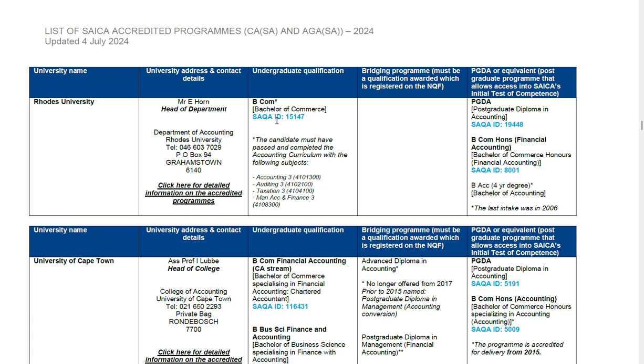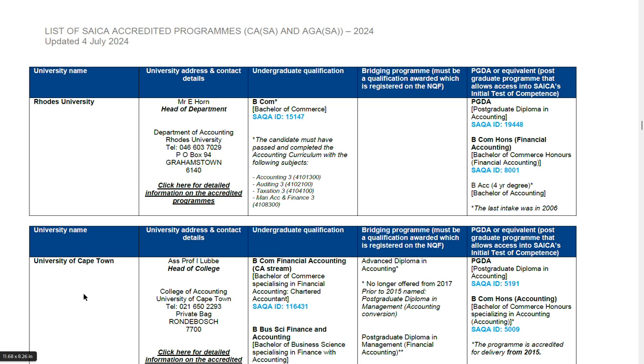The SAQA ID for the Bachelor of Commerce you're going to be enrolled on is 15147. The same thing applies if you go to Rhodes and they tell you that this qualification is full, you need to go and look for an alternative university which will provide you the qualification which is accredited by SAICA.